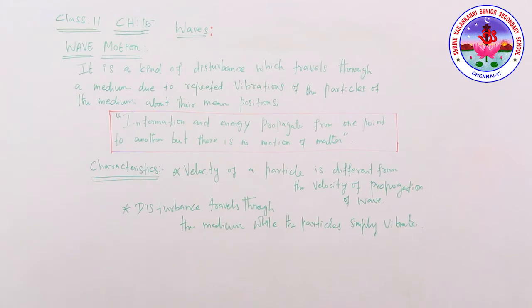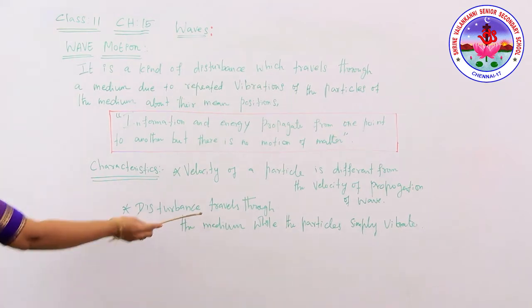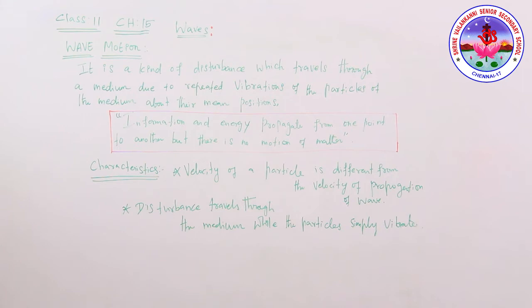In a wave motion, the disturbance travels forward in the medium, while the particles simply vibrate about their mean position. The velocity of the particle is different from the velocity of propagation of the wave. Also, each particle of the medium lags behind its predecessor by a definite phase angle. These are the characteristics of wave motion.